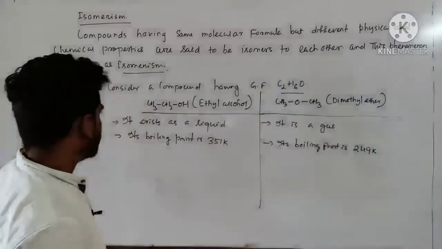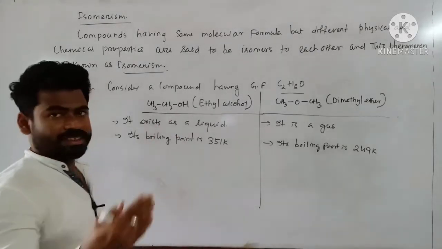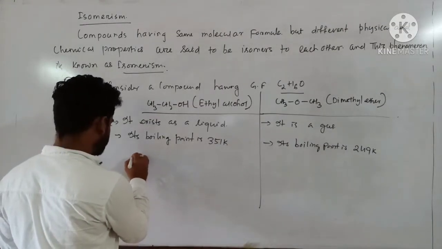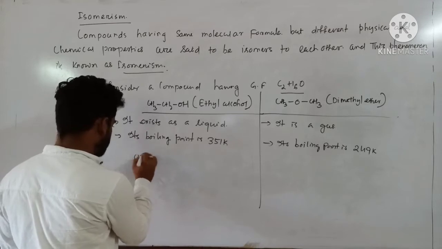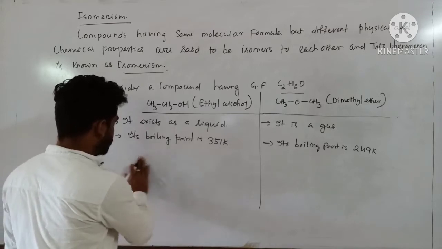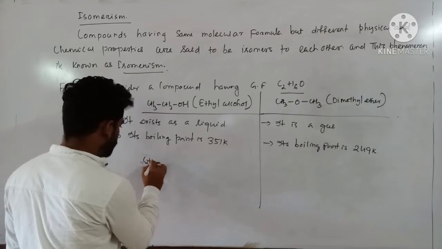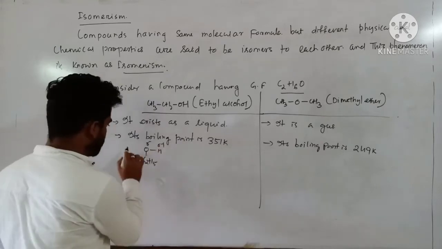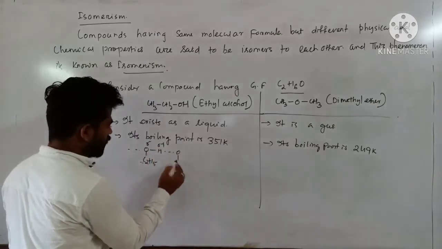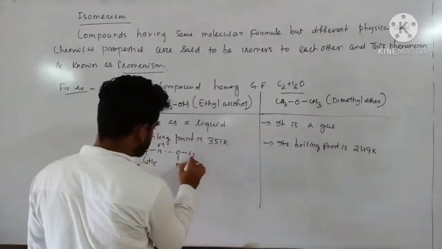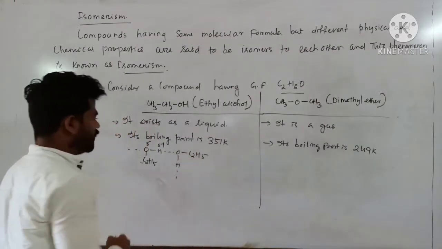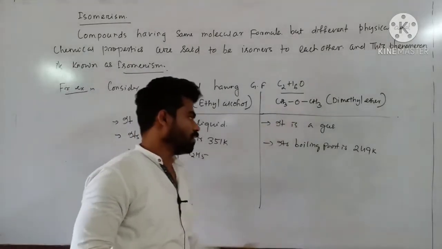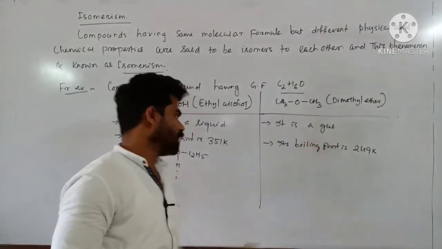Do you know why? Because ethyl alcohol has a tendency to form intermolecular hydrogen bonds. Collectively I can write C2H5OH. Here delta minus, delta plus charge separation is there. So alcohol molecules associate like this. This is called intermolecular hydrogen bond. But such a bonding interaction is not possible in case of ether. That's why its boiling point is a little bit less.